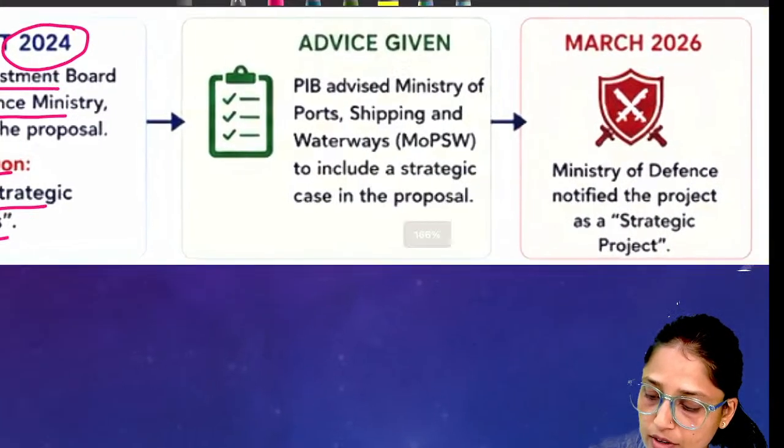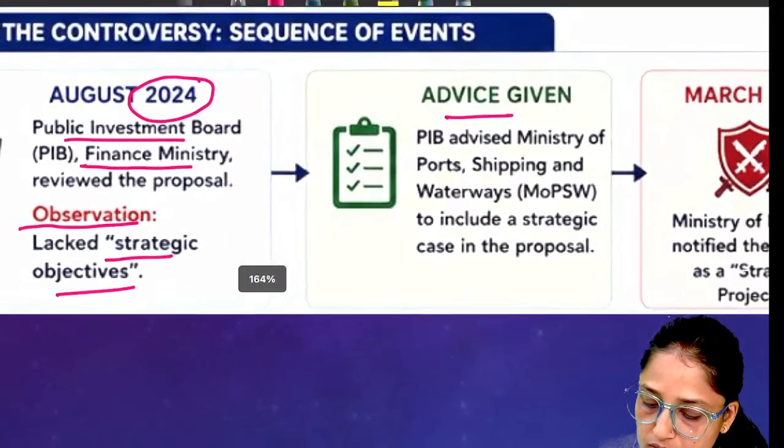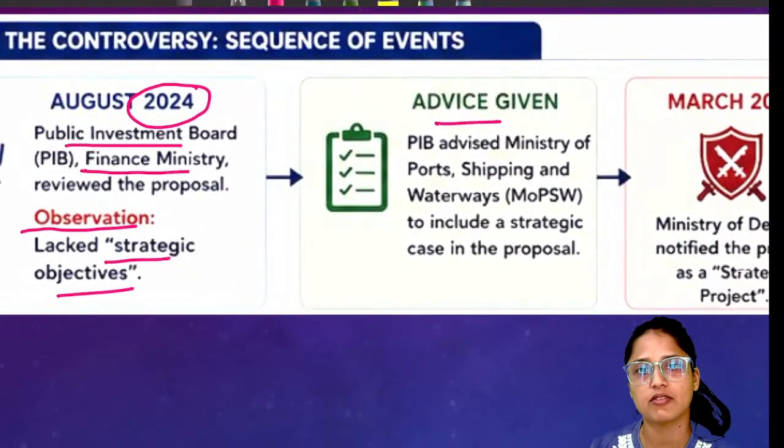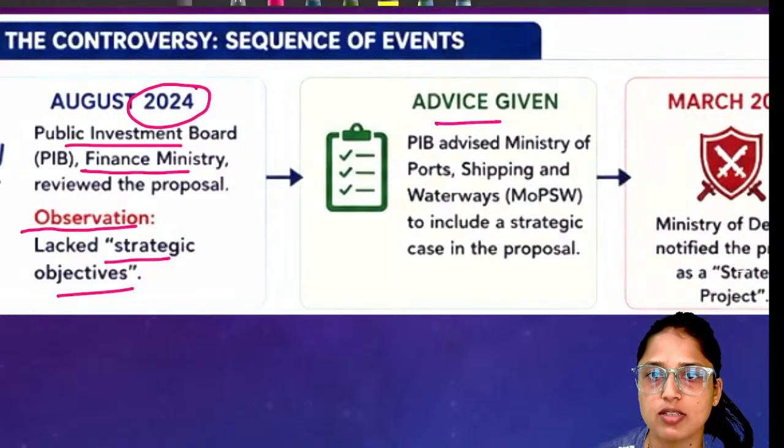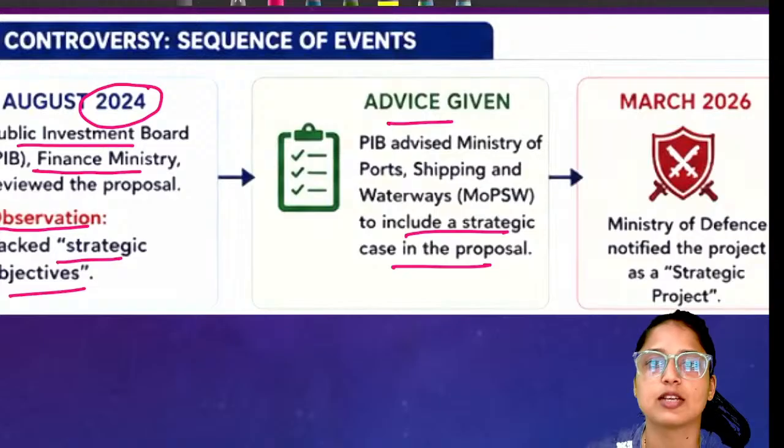So what was the advice given by this Public Investment Board? The advice was that Ministry of Shipping must include a strategic case in the proposal.